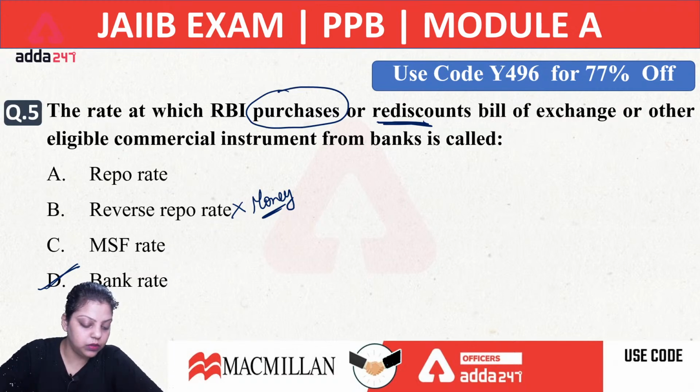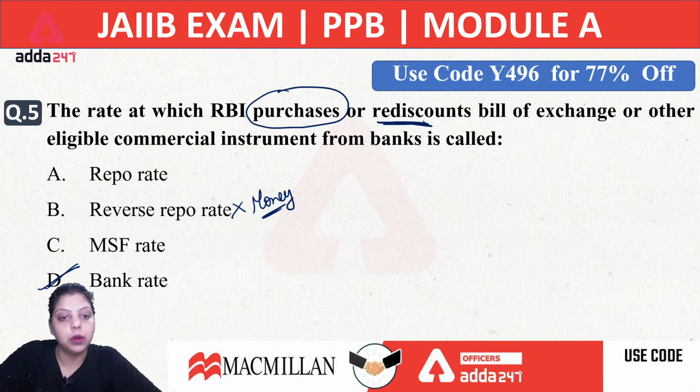So let's move forward to the next question. Bills rediscounting is a money market instrument where the bank buys the bill, that is a bill of exchange or promissory note, before it is due. That is known as rediscounting of bills.